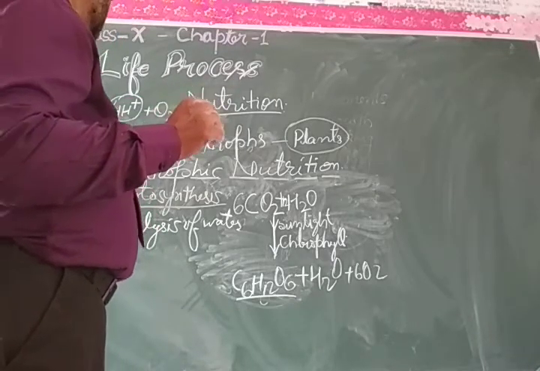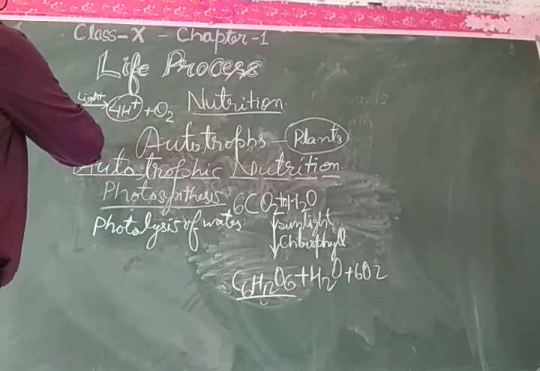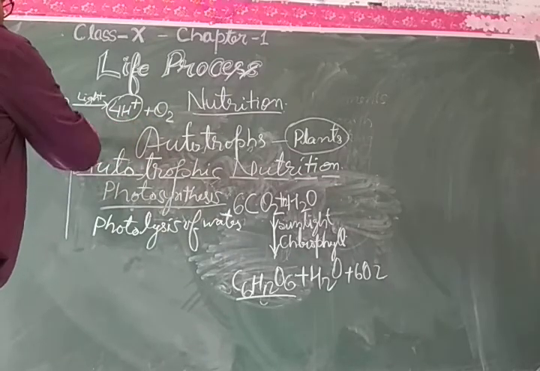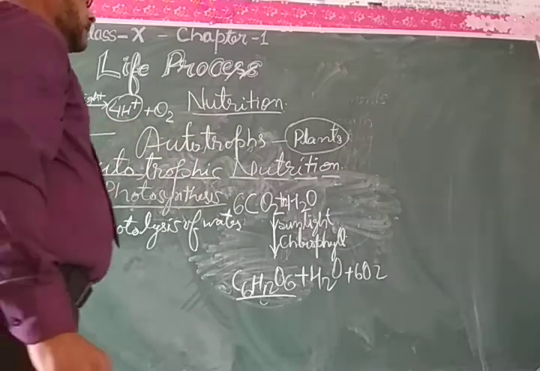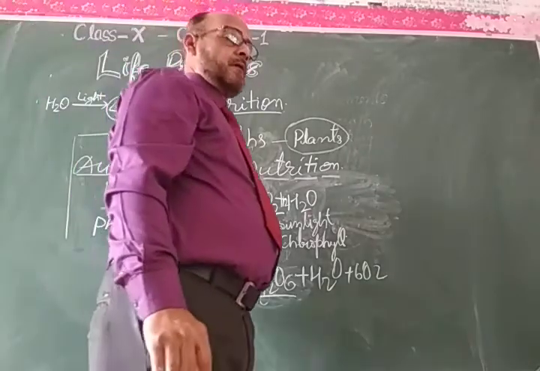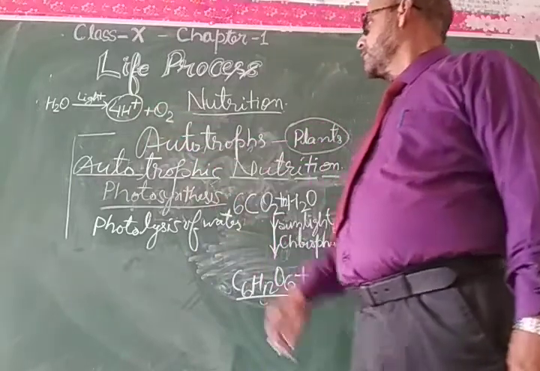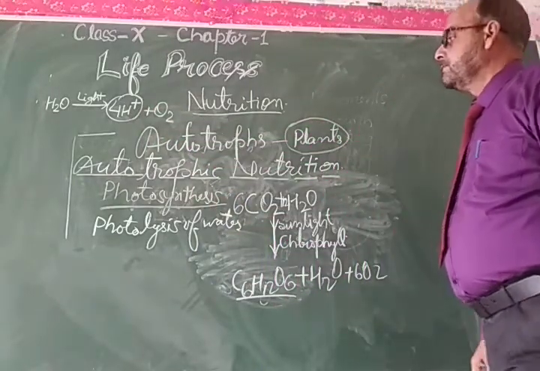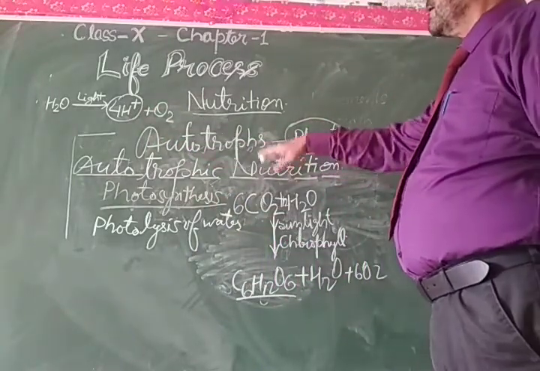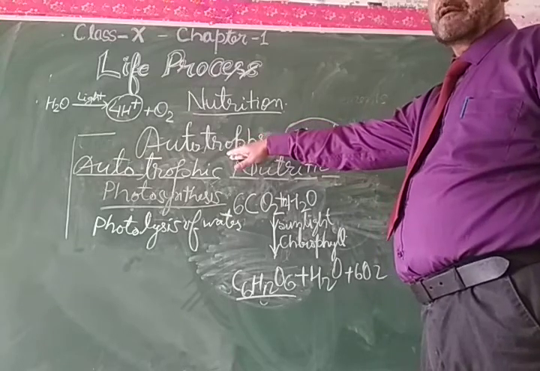So dear students, this is about autotrophic nutrition, and the key point of autotrophic nutrition is photolysis of water, which provides the 4 hydrogen ions, that you have to remember, and all these come under autotrophic nutrition.